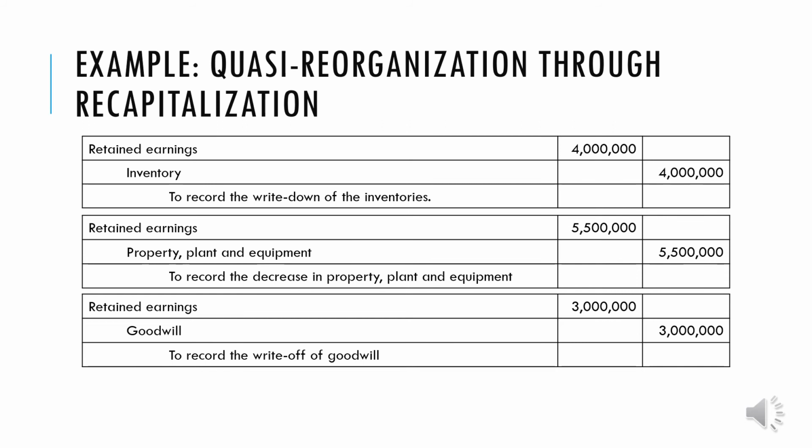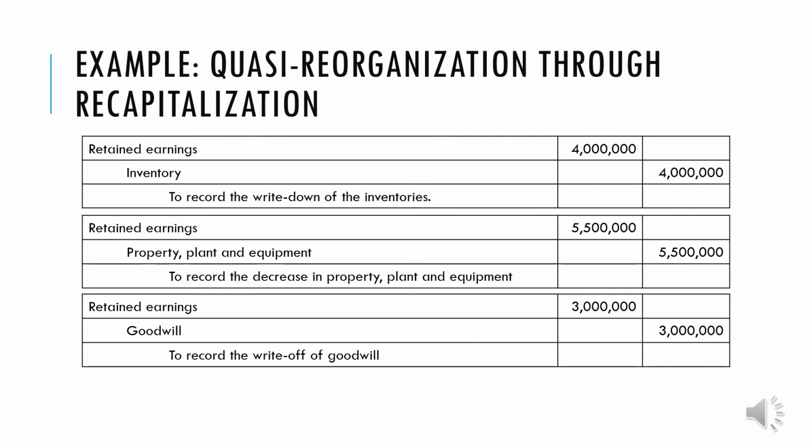Okay, so remember in our previous slides discussion about the capitalization, the process will start with the writing off of our non-monetary assets. On the given data about Nuggets company, we will have a decrease in inventory, or write down of inventory, worth 4 million. To record it, debit retained earnings 4 million and credit inventory 4 million. So nadagdagan ulit yung ating 30 million kanina na deficit ng 4 million. So we have already 34 million.